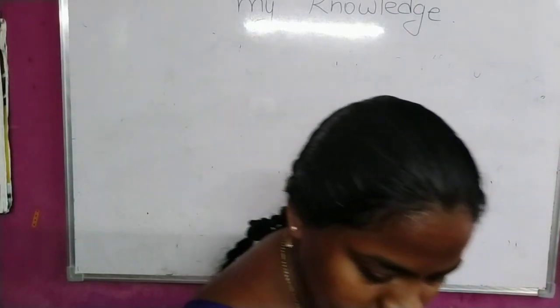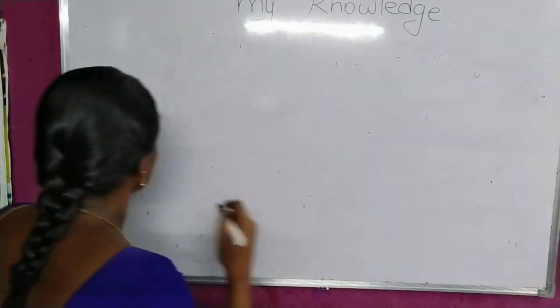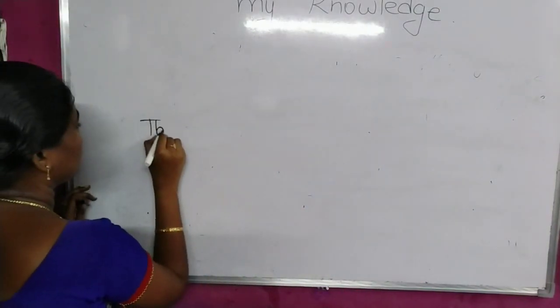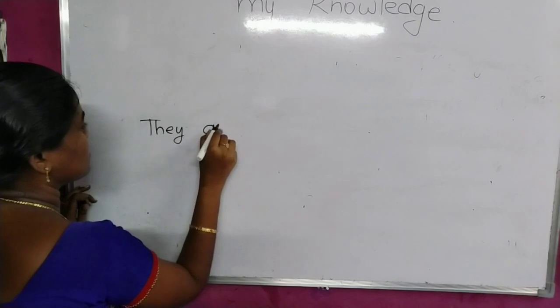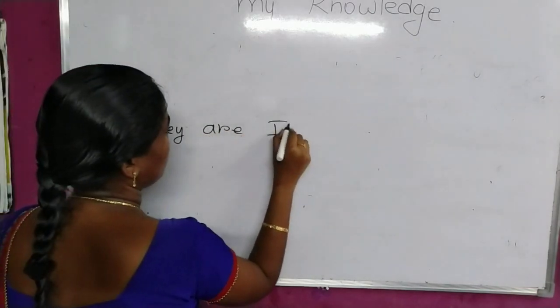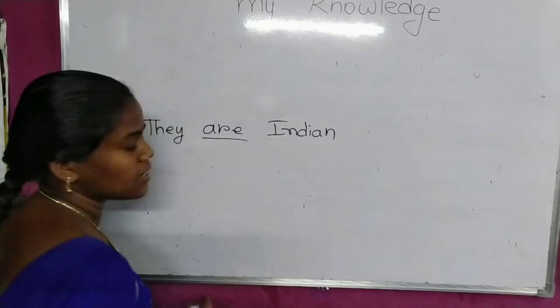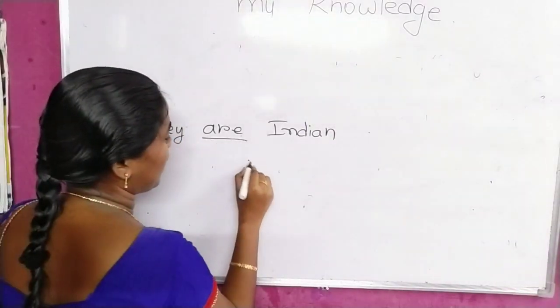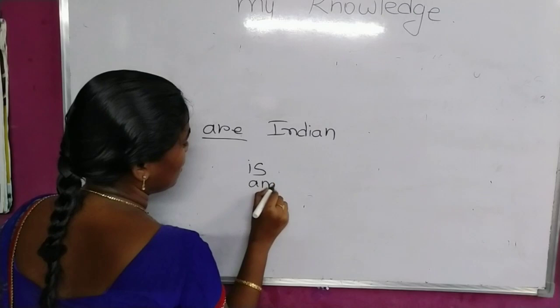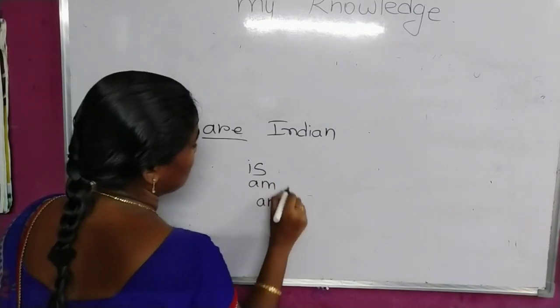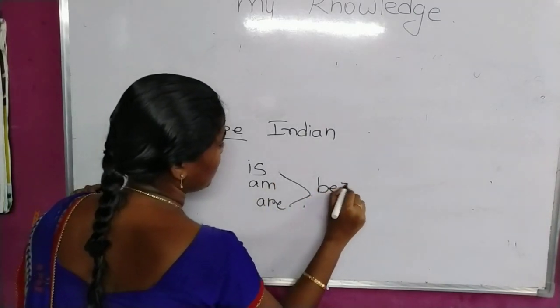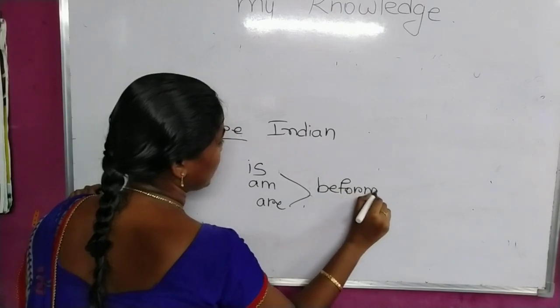Okay, and the next sentence: they are Indians. So it is also a helping verb. Are. These can be called be forms. Is, am, are can be the be forms. Be forms talk about the existence.